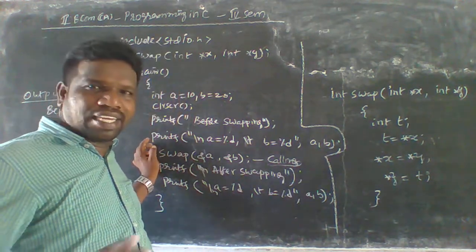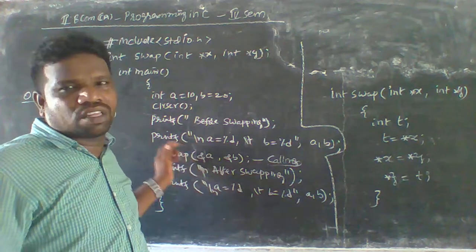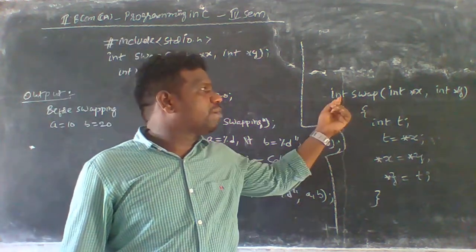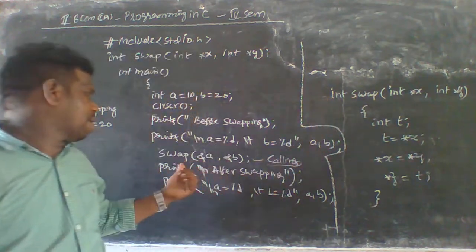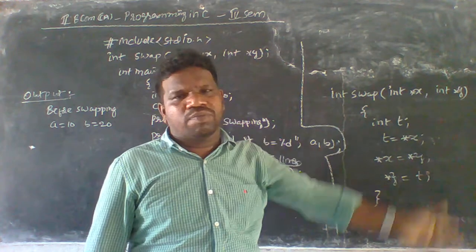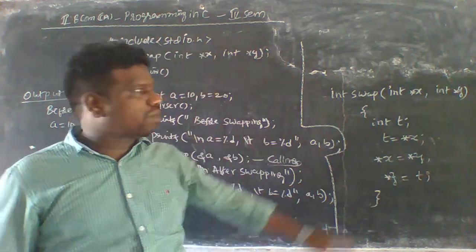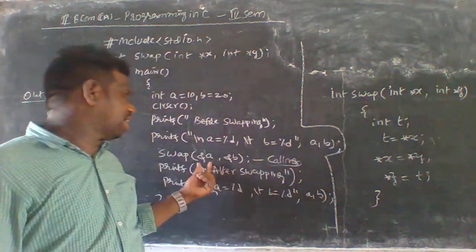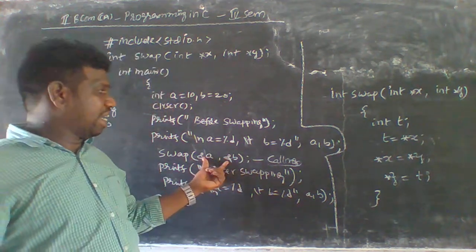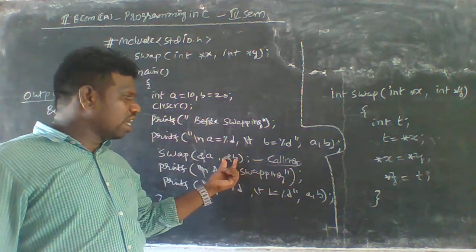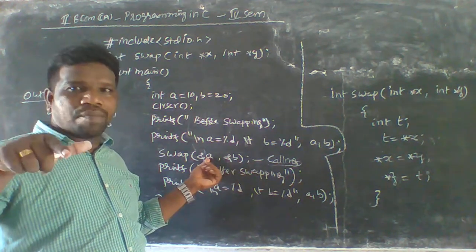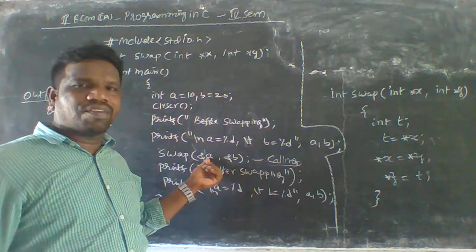Whether you specify the integer or not, by default the swap function has the integer return type. So the integer matched here and the function name also matched here, and the references and values, because this is the pointer value and this is the address of the values here. Okay, so we take only the address of a and the address of b here, but a has the value 10, while its address has some different value here.